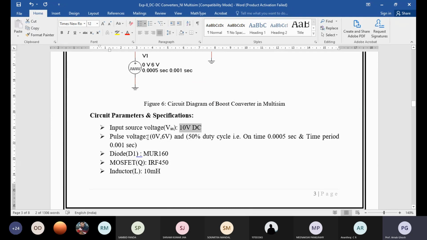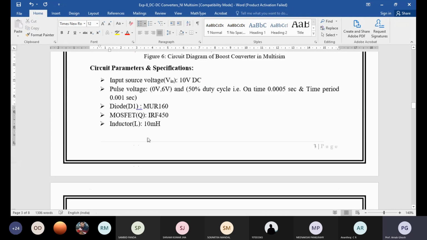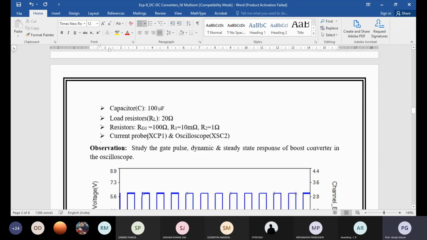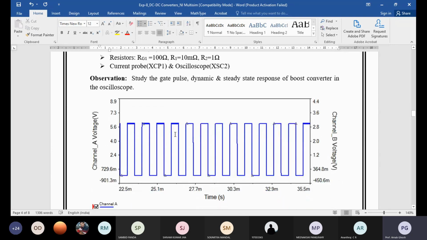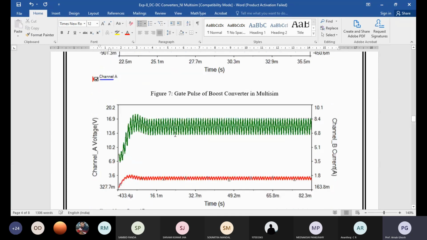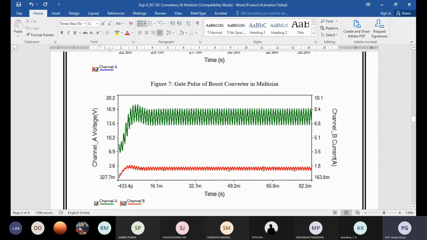The average voltage, if you see, is nearer to 15. It is between 14 and 17, so more or less 15 point something. The input voltage was 10 volt and now it is coming 15, so you can say it is stepping up. Initially you can see a decaying value, a dip.